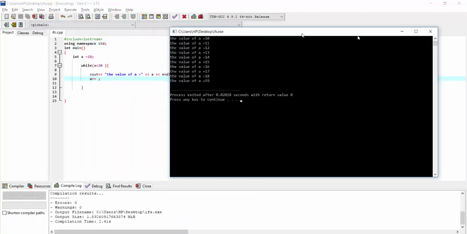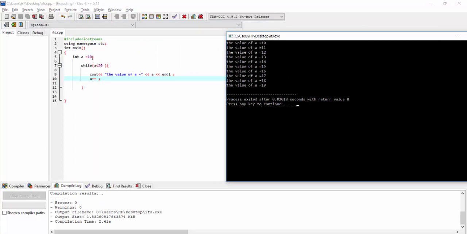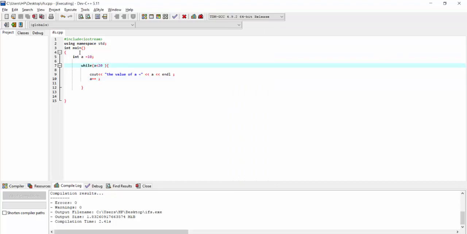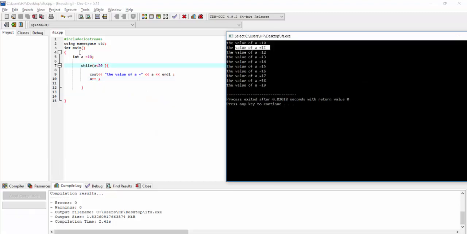There you go. The value initially was 10. My cout value was 10, and then it was incremented, and it goes back up, checks the condition if it's true, which it still is because 11 is less than 20, and goes in, couts the value of a is 11. This continues until the value of a is 20, in which case it does not enter the while loop and goes out of the while loop, and the program ends here.